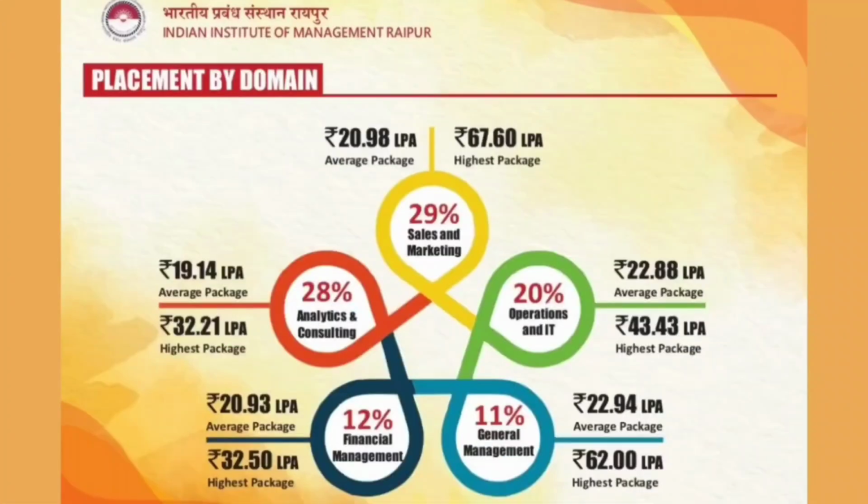And if we consider the domain-wise placements, then for sales and marketing, the average salary package is 20.98 lakhs per annum, and the highest salary package is 67.60 lakhs per annum. For analytics and consulting, the average salary package is 19.14, and the highest is 32.21. For financial management, the average salary package is 20.93, and the highest salary package is 32.50. For general management, the average salary package is 22.94 lakhs per annum, and the highest salary package is 62 lakhs per annum. For operations and IT, the average salary package is 22.88 lakhs per annum, and the highest salary package is 43.43 lakhs per annum.